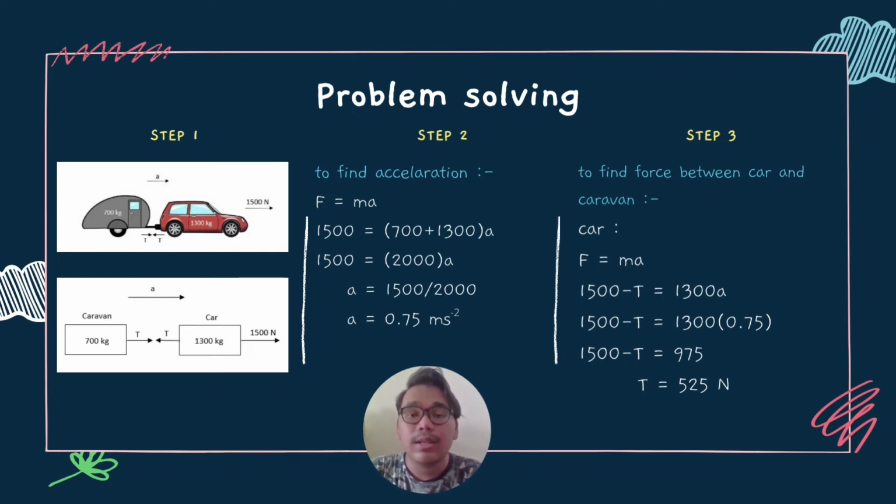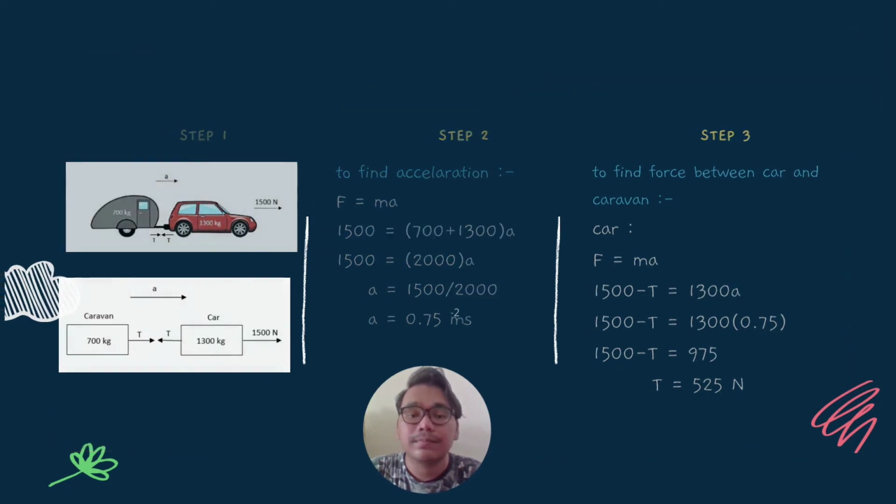By using a = 0.75 meter per second squared, we need to find the force between the car and the caravan, which is the tension force. To find the tension force, we can use the formula F = ma, but the F here is different because we need to subtract T, because the applied force and tension force are in opposite directions. For the mass, we need just the car mass because the tension for both caravan and car is the same. Substituting all the values into the formula, we get T equals 525 Newton.